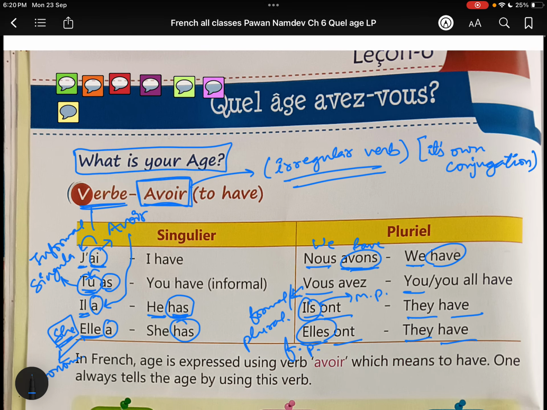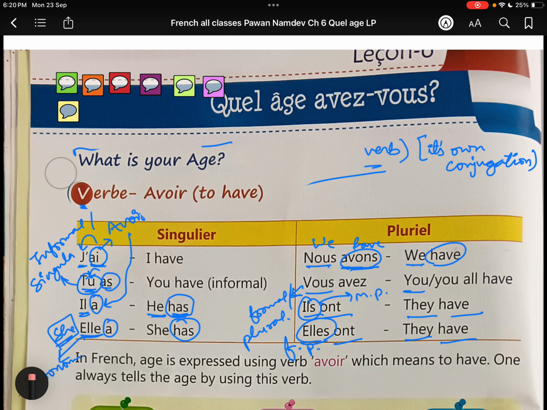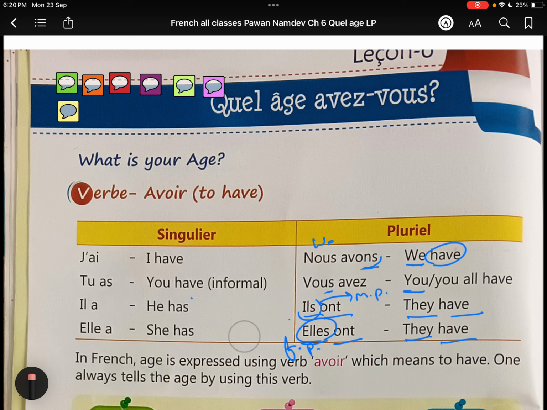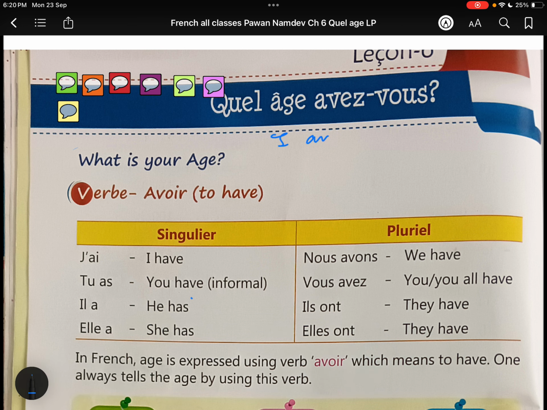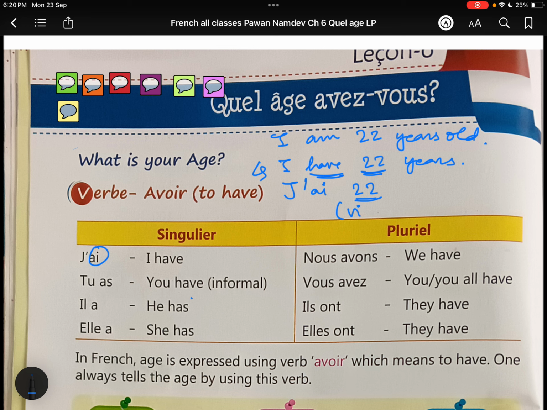Now, one very important thing in French. In English we use the verb to be to tell our age. For example, we usually say I am 22 years old. But in French we have to say it the literal way: I have 22 years. Now the literal translation: I is je, have is ai. That's why the apostrophe is there. J', 22 is vingt-deux. Or I can write the spelling as well.